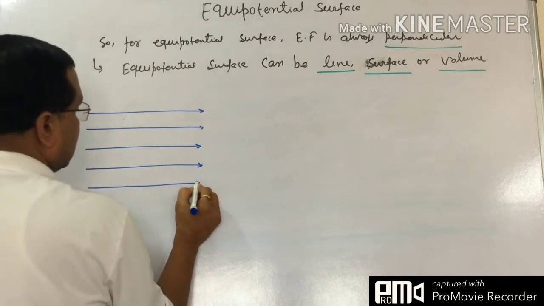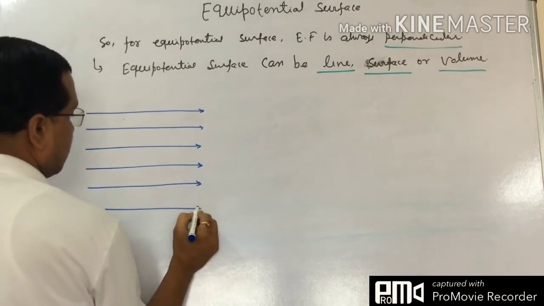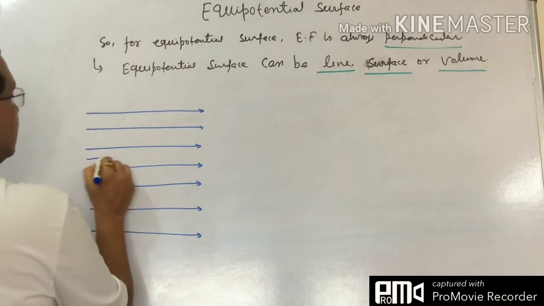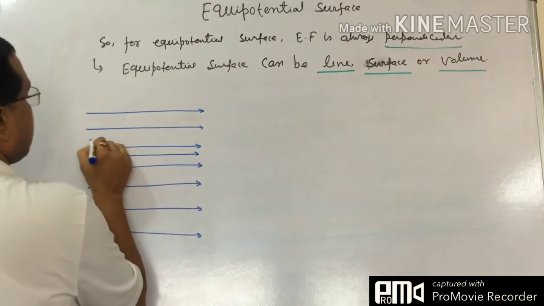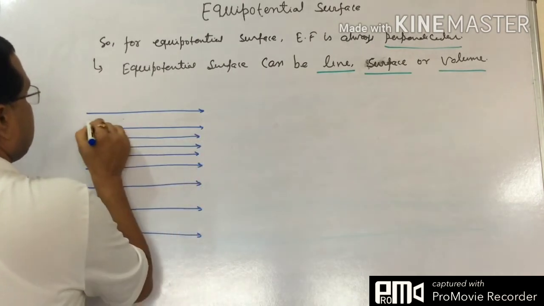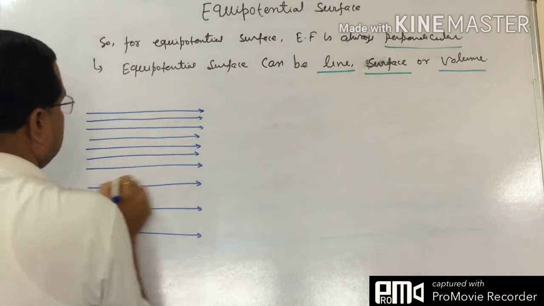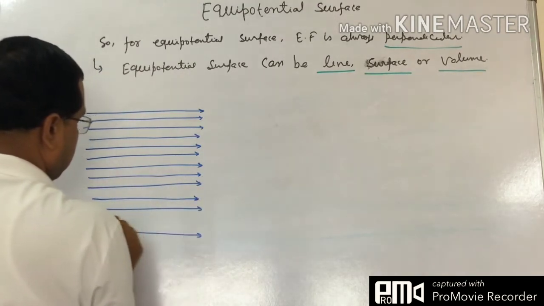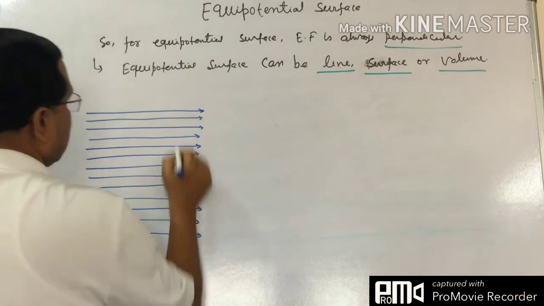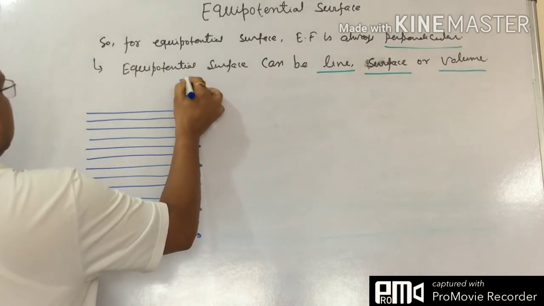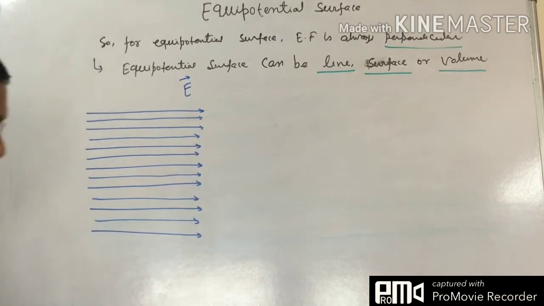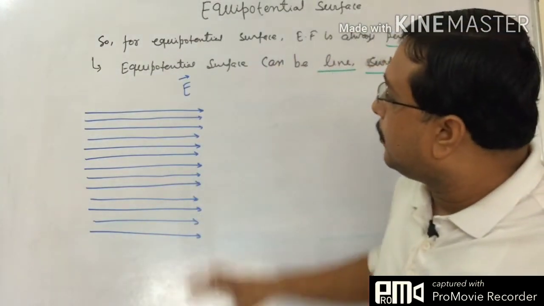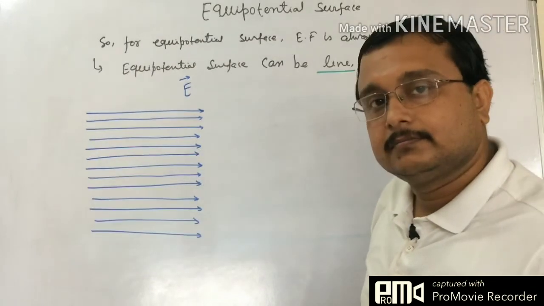This is the direction of the electric field. This is the direction of E. And now we want to draw the equipotential surface for this electric field.